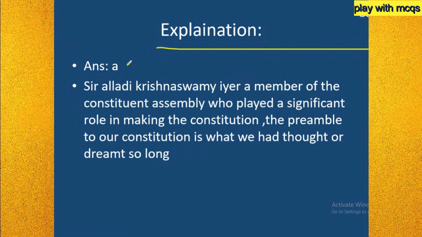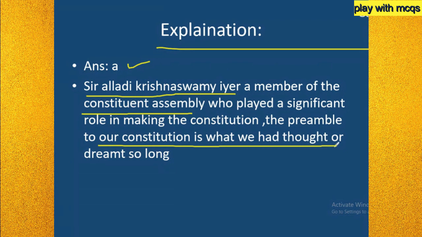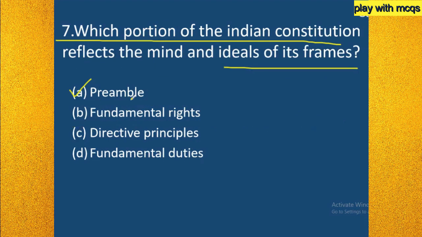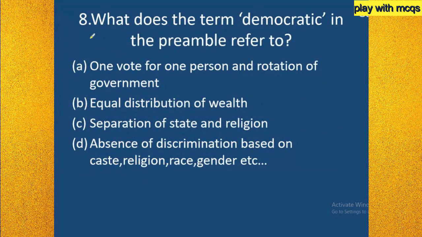Let us go into the explanation so that we can clearly understand why this is the right answer. One of the constitutional makers, Sri Alladi Krishnaswami Iyer, was a member of our Constituent Assembly. He played a significant role in making our Constitution. He said that the preamble to our Constitution is what we had thought or dreamed so long. That means what we had thought is what is there in the preamble. So we can conclude that answer A is the right answer. The preamble reflects the mind and ideals of its framers.